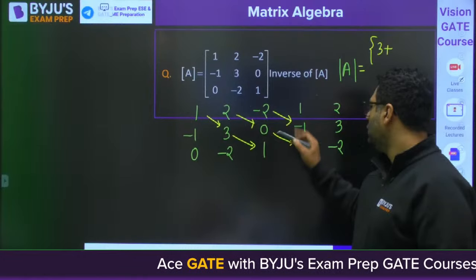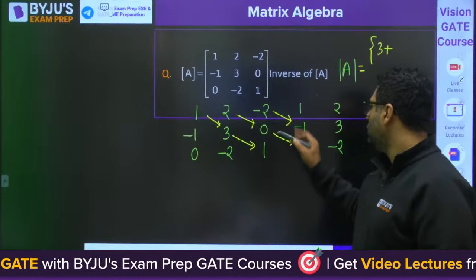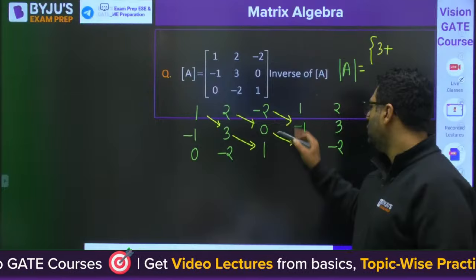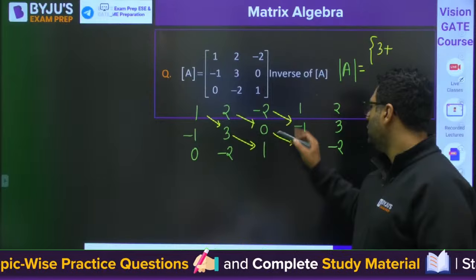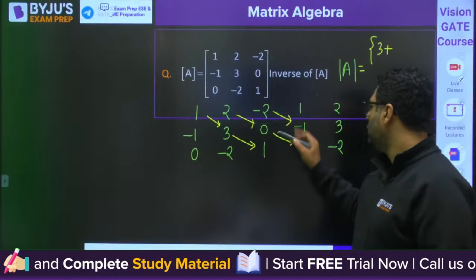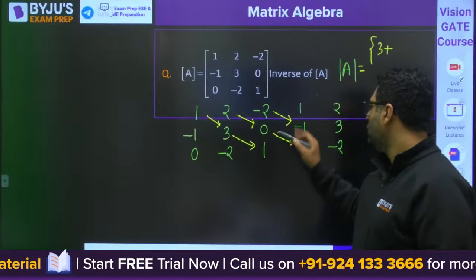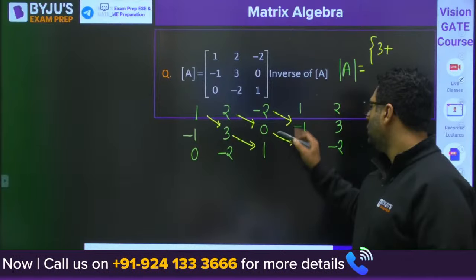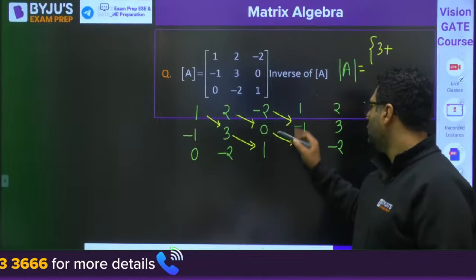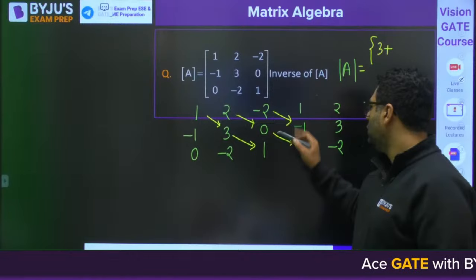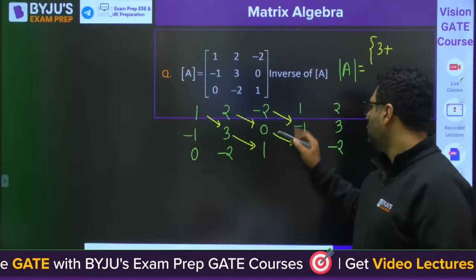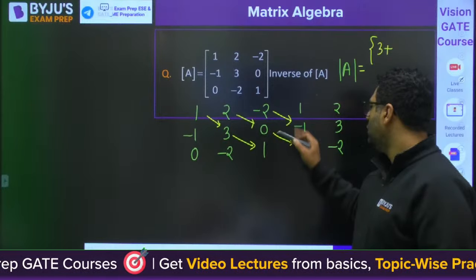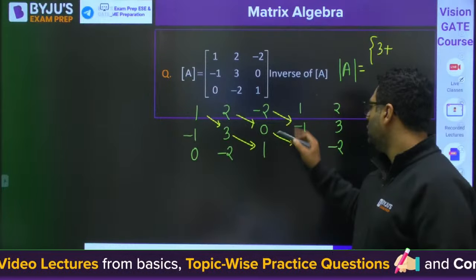Then we are going to write A inverse, 1 by determinant of A. We are going to expand horizontal and write vertical. First row, first column. This will be the first element: 3 minus 0. Next element: 0 minus 1. This is 2.